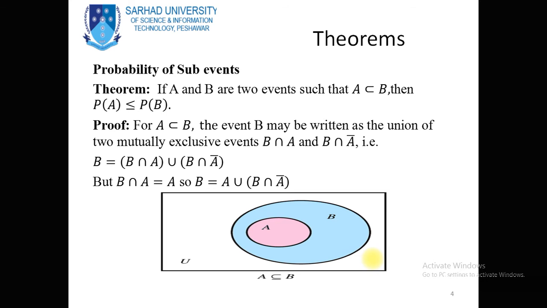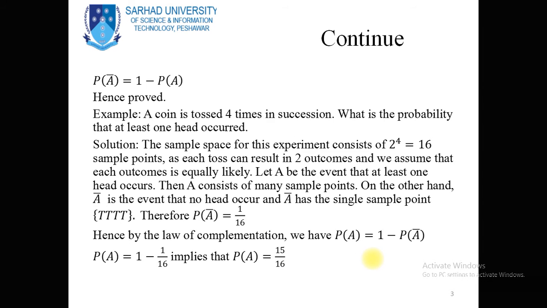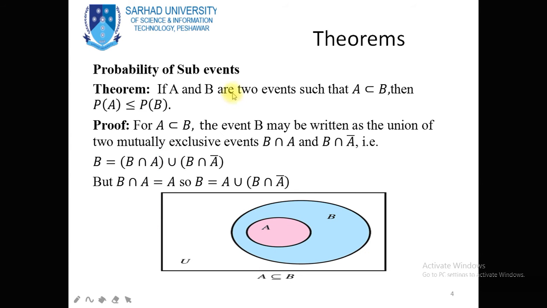Now, another law, which is called probability of sub-events. For this we have a theorem: if A and B are two events such that A is a subset of B, then the probability of A will be less than or equal to probability of B. For A a subset of B, the event B may be written as the union of two mutually exclusive events, B intersection A and B intersection A complement.